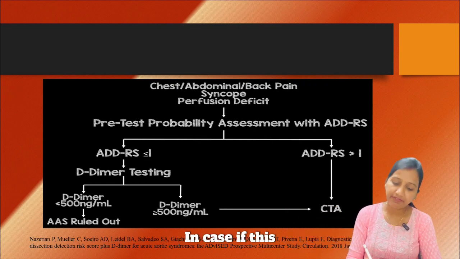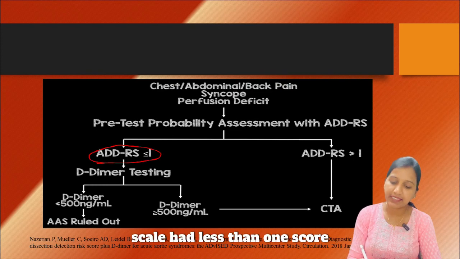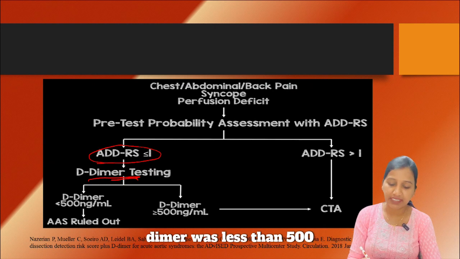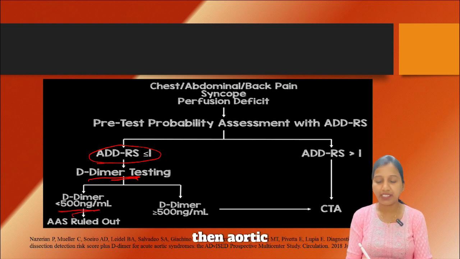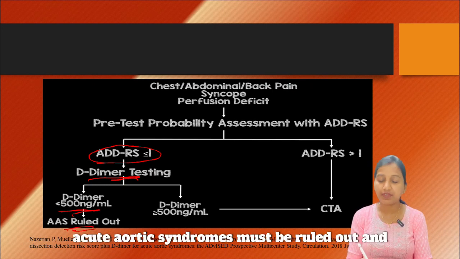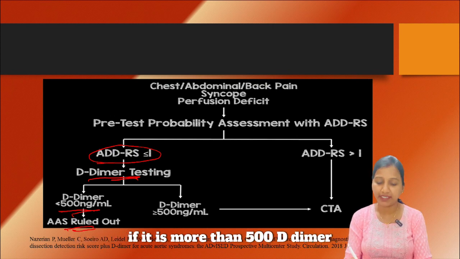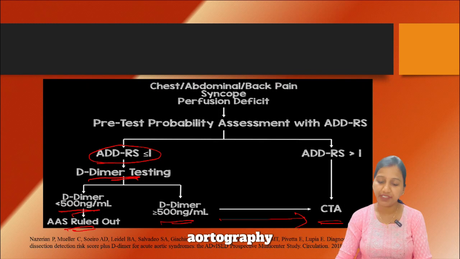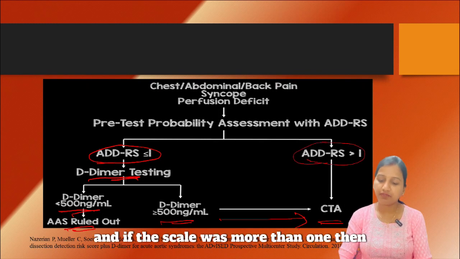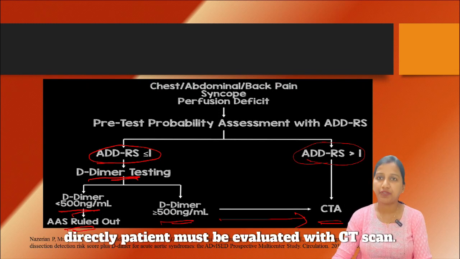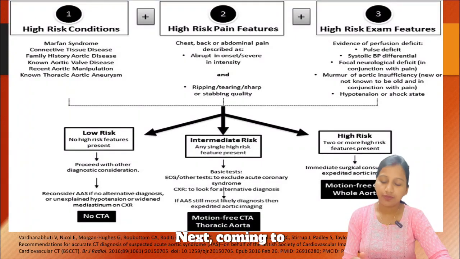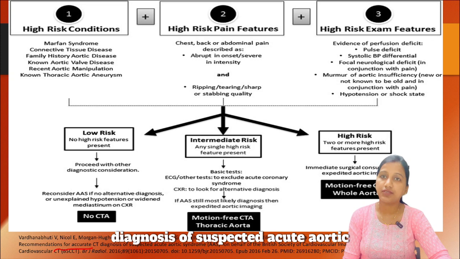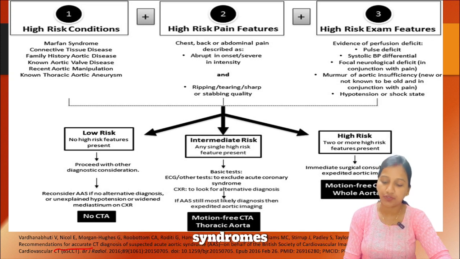In case this scale had a score of less than 1, D-dimer testing must be considered, and if D-dimer was less than 500, then acute aortic syndromes must be ruled out, and if it is more than 500, then the patient must be evaluated with CT aortography. And if the scale was more than 1, then the patient must directly be evaluated with CT scan.